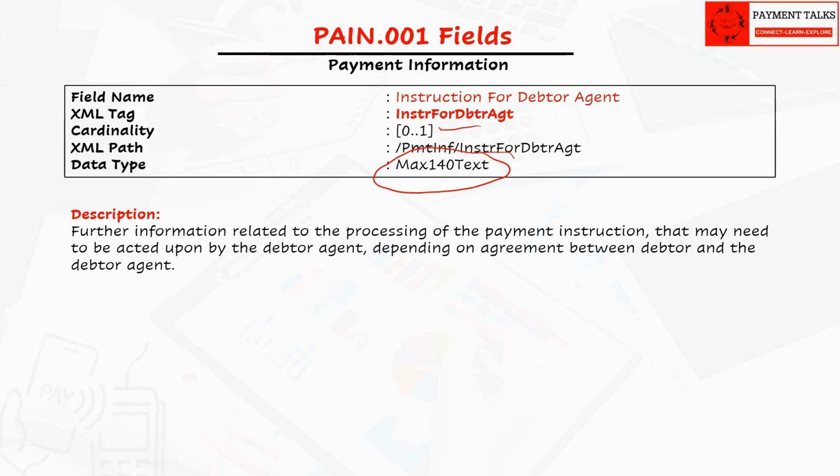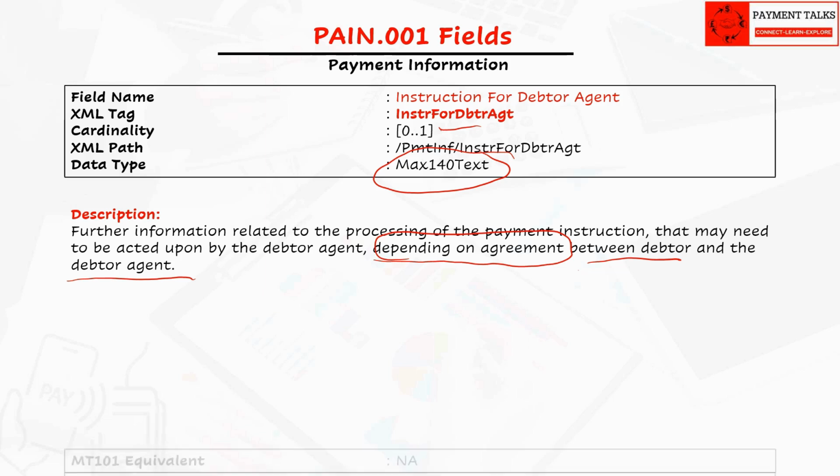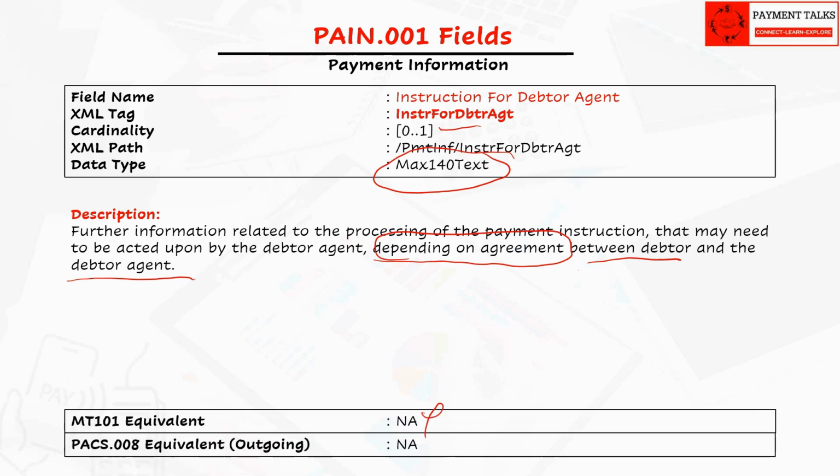As this is a free text field, it is best for the initiating party and the debtor agent to agree bilaterally on the information that can be passed. Only then can the payment be automated to be STP'd. Otherwise, the payment would need manual intervention to decode the information. There is no equivalent field in MT101. As this instruction is for debtor agent, the information is not passed into Pacs.008.